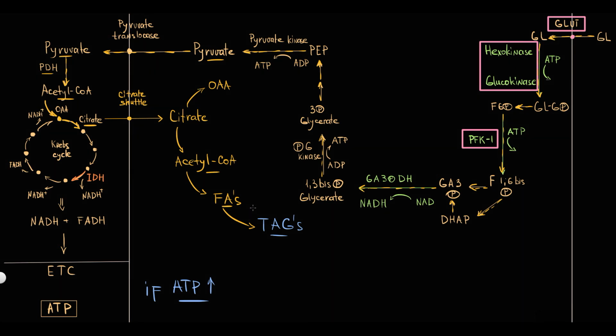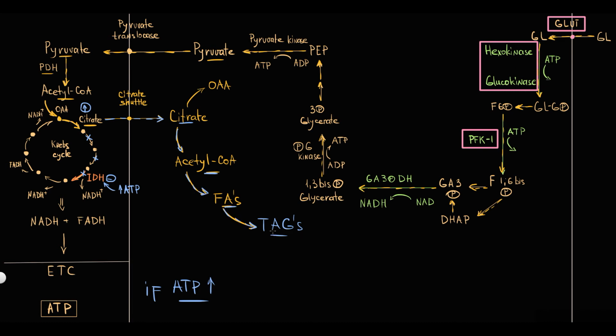So when tissue becomes energy saturated, a high amount of ATP molecules inhibit the isocitrate dehydrogenase enzyme in the Krebs cycle, and inhibition of the Krebs cycle eventually causes accumulation of citrate in the mitochondrial matrix. And citrate from the mitochondria is transported into the cytosol, where citrate is cleaved with release of acetyl-CoA that can be used for fatty acid synthesis. So as we see, if the amount of ATP is high, then the amount of citrate is high. So a high citrate level in the mitochondria and in the cytosol is the marker of energy saturated state.